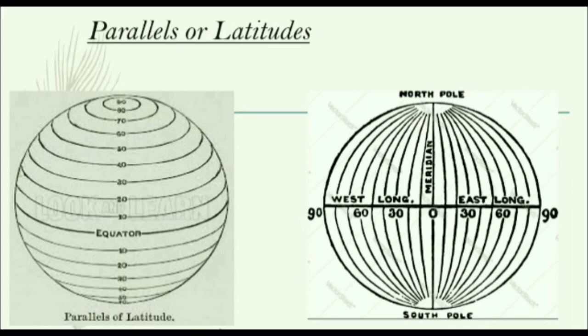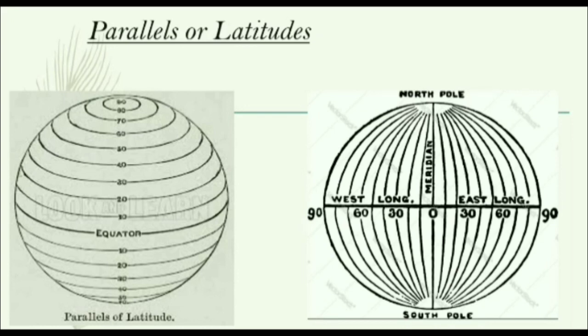Curves of constant latitude on the earth, running from east to west, are referred to as the lines of latitude. Each line of latitude is actually a circle on the earth parallel to the equator.